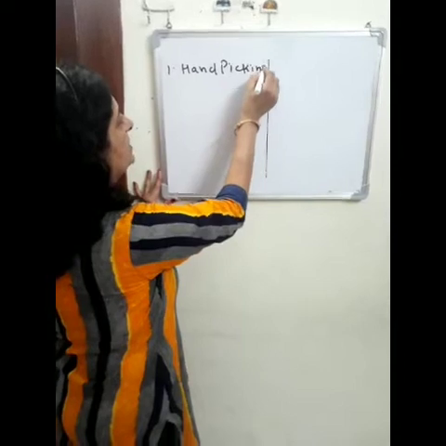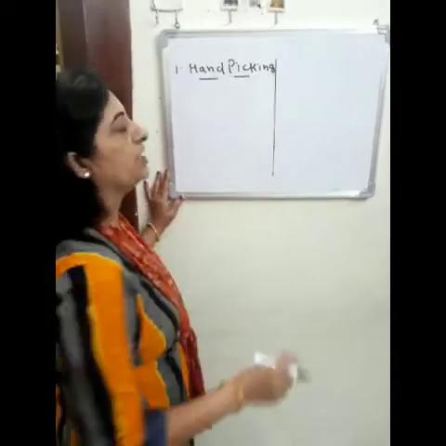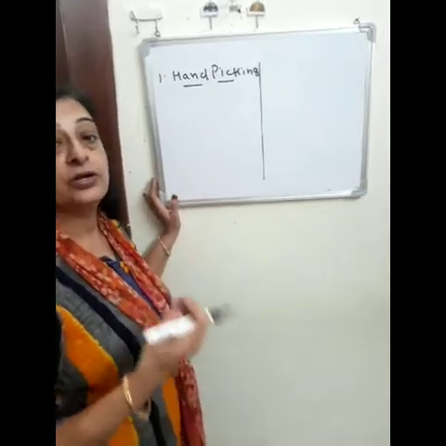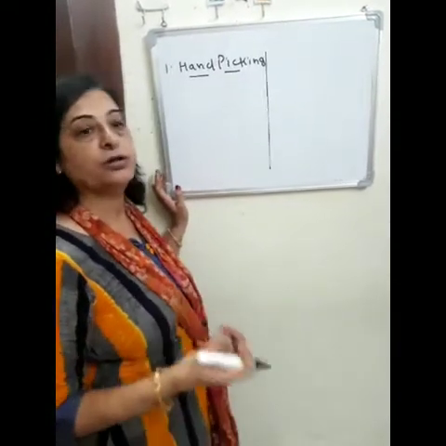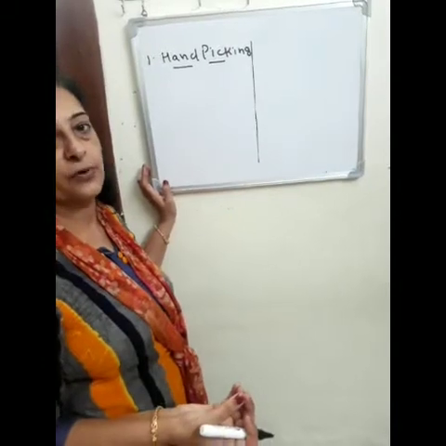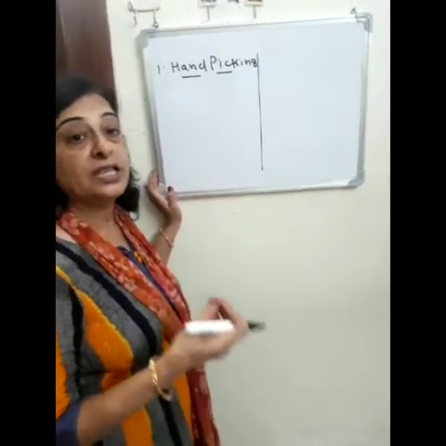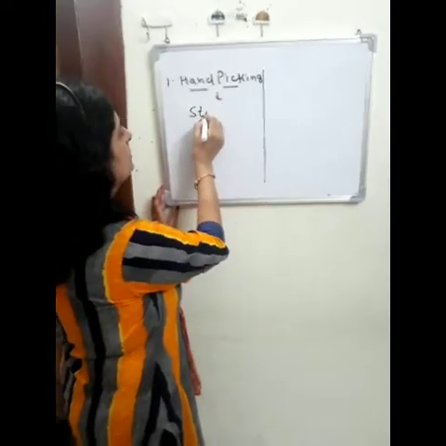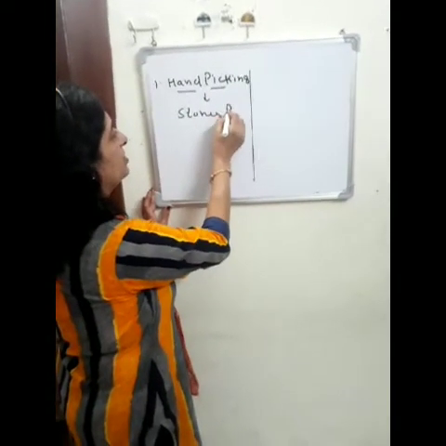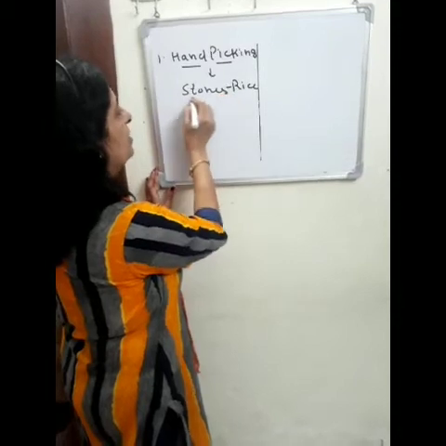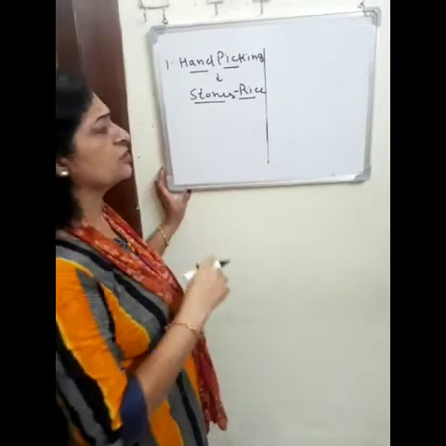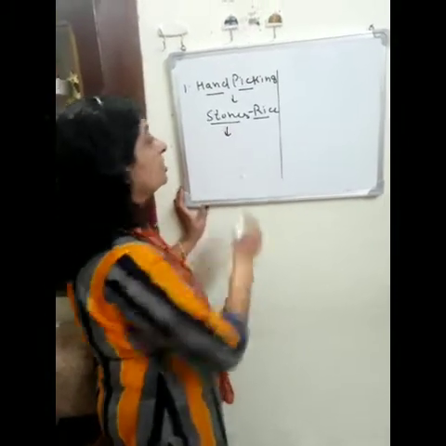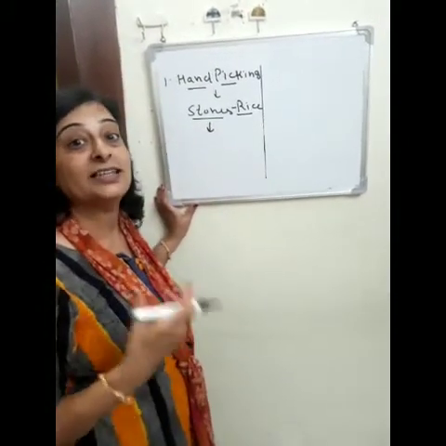Hand picking, as the name indicates, is when we pick the substances by hand. This is a method to remove impurities or undesirable components of a mixture with the help of hand, just like removing stones from rice. We can easily separate the stones from rice by hand, and it is done on the basis of difference in their sizes.